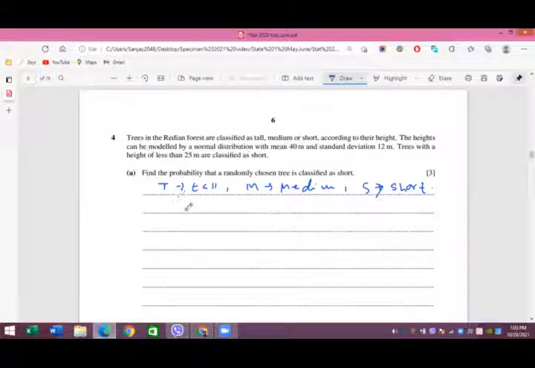According to this question, the height is distributed normally with mean 40, that is the position of the mean, and the other is the position of the variance. It is given that the standard deviation is 12 and the variance is the square of the standard deviation, so in place of sigma squared you can write 12 squared. The trees with a height of less than 25 meters are classified as short.